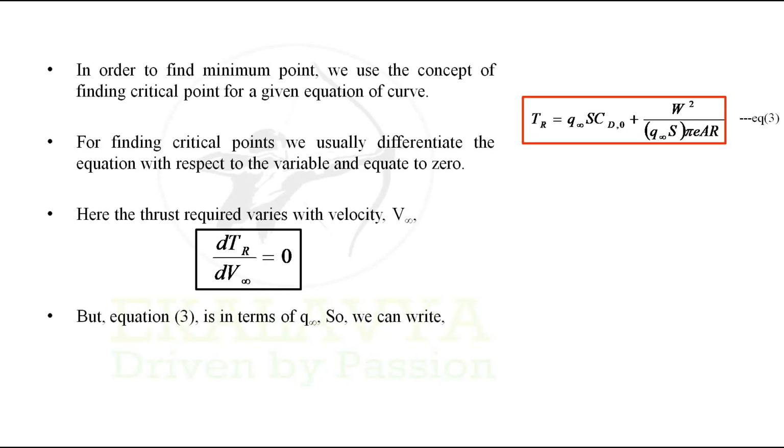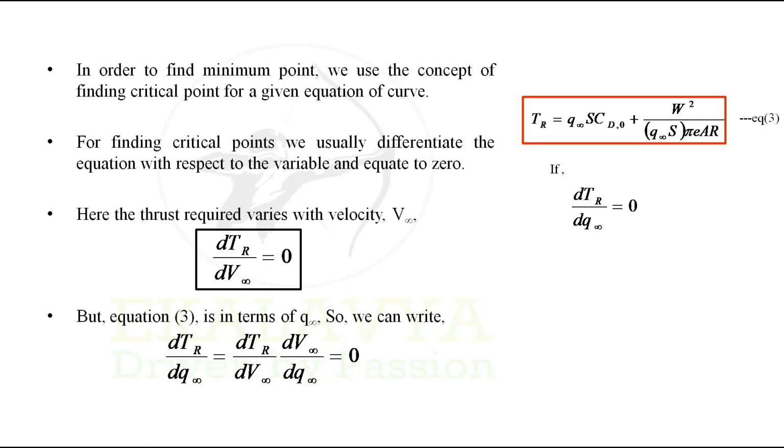But equation 3 is in terms of Q infinity, so we can write change in thrust required with respect to dynamic pressure as change in thrust required by change in velocity into change in velocity with respect to change in dynamic pressure, and this should be equal to 0 in order to identify the critical point.